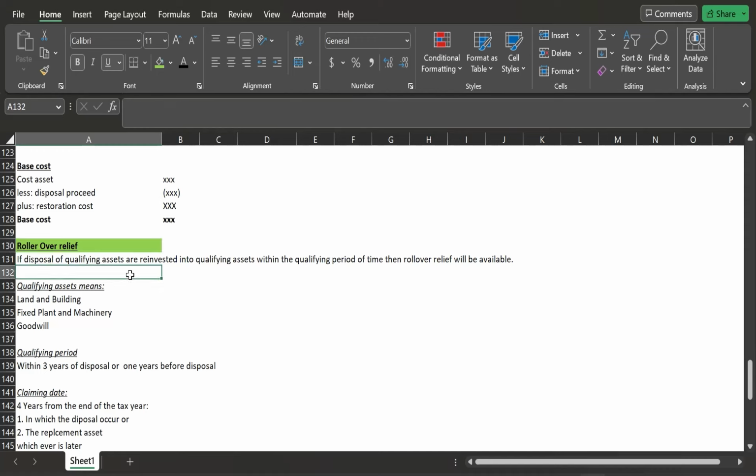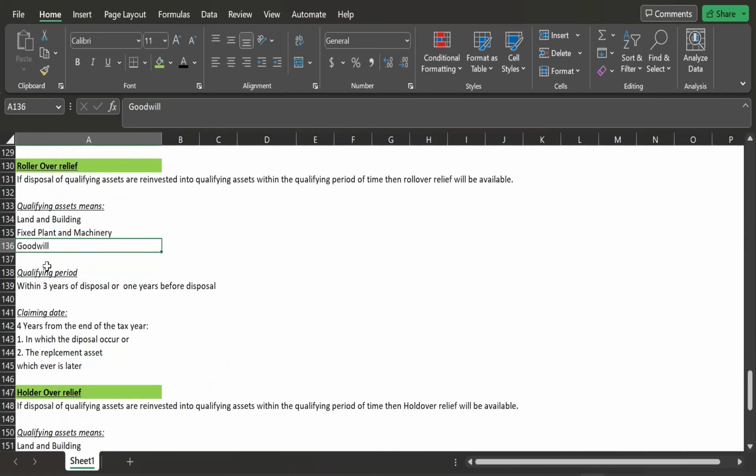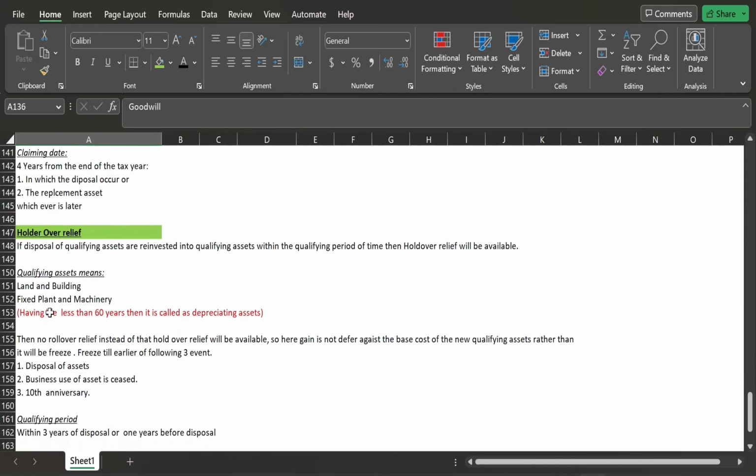So let's have a brief recap of what we discussed in the rollover. In rollover we discussed that the proceeds should be reinvested into another qualifying asset, and qualifying asset means land and building, fixed plant and machinery, and goodwill. But in case of the holdover, the asset is the same, but there will be no goodwill. First point, and second, these assets should have a life of less than 60 years. So now this is called a depreciating asset.